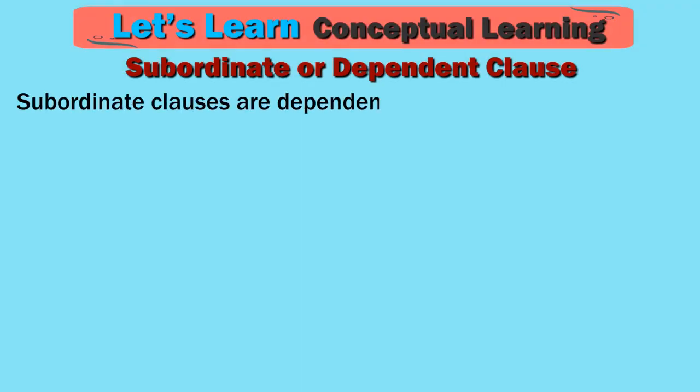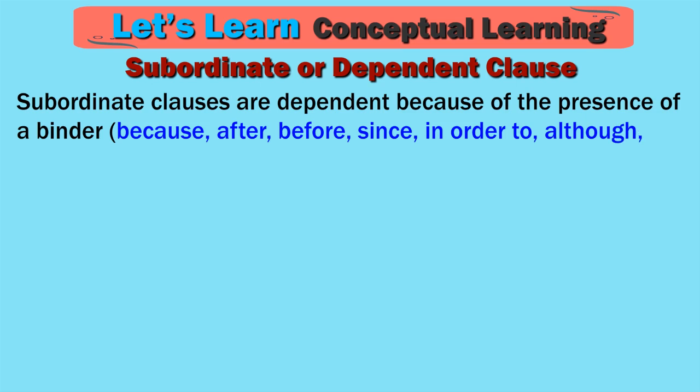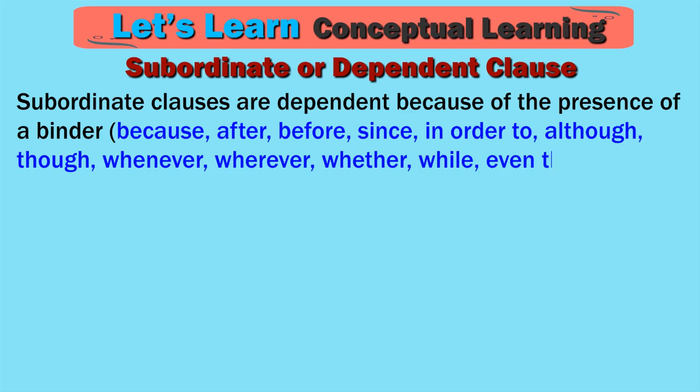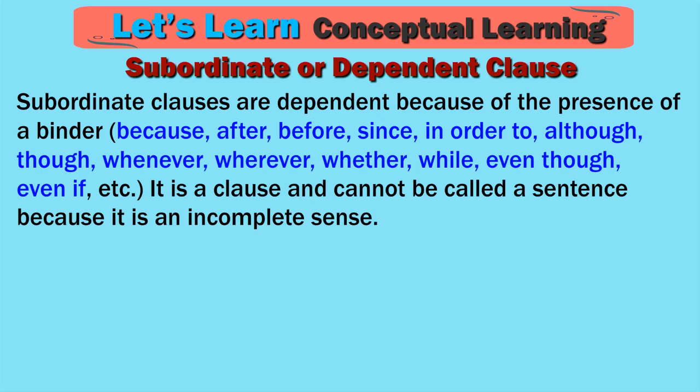Subordinate clauses are dependent because of the presence of a binder: because, after, before, since, in order to, although, though, whenever, wherever, whether, while, even though, even if, etc. It is a clause and cannot be called a sentence because it is an incomplete sense.